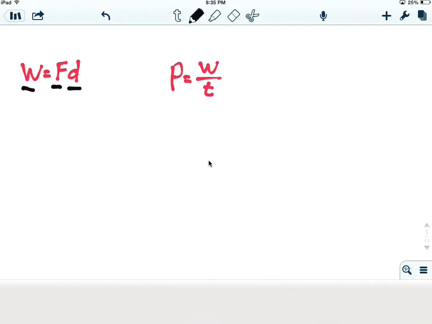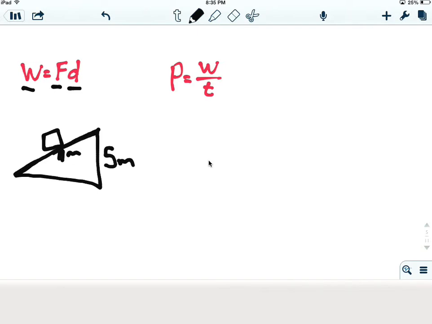One of the classical problems that they always say is they give you a ramp that's 5 meters tall, and they say that you push the box up a ramp, and we're going to say that this is 7 meters. Okay, so you push it up a ramp that's 7 meters long this way, but it only goes up this distance.